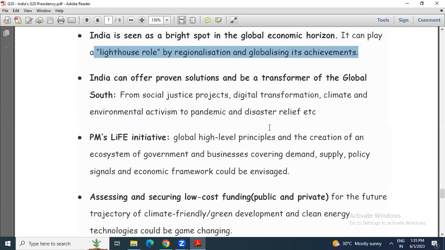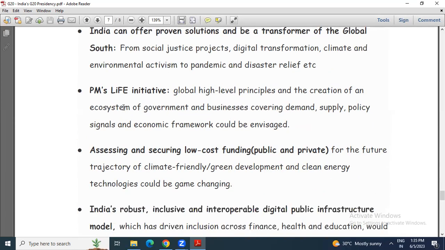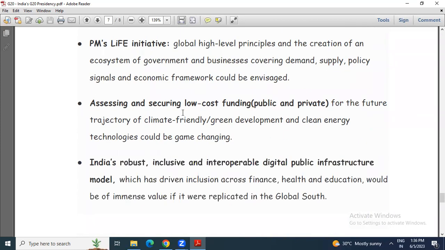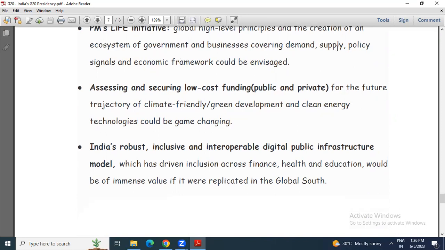Then India can offer proven solutions and be a transformer of the global South, from social justice projects, digital transformation, climate and environment activism to pandemic and disaster relief, etc. So in such areas, India can offer proven solutions. Then PM's LiFE initiative, that's a very good initiative, Lifestyle for Environment, global high-level principles, and the creation of an ecosystem for government and business covering demand, supply, policy signals, economic framework could be envisaged.